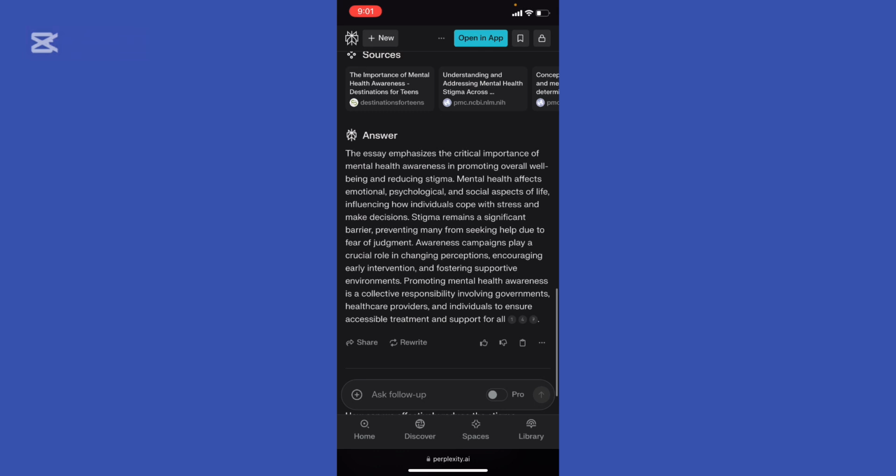Scroll a little bit down right here, and it says the answer. The essay emphasizes the critical importance of mental health awareness in promoting overall well-being and reducing stigma. Mental health affects emotional, psychological, and social aspects of life, influencing how individuals cope with stress and make decisions. Stigma remains a significant barrier, preventing many from seeking help due to a fear of judgment.